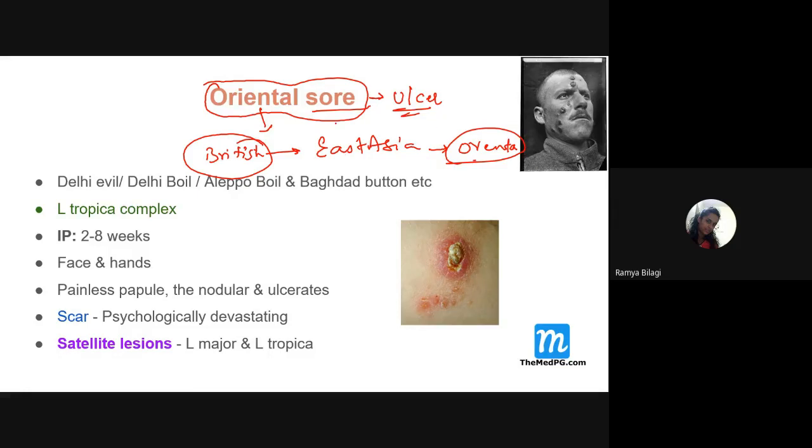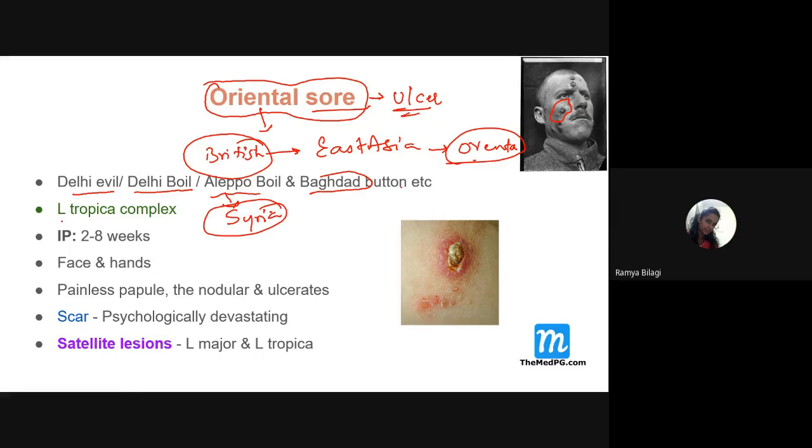Now in this East Asia, a lot of these cutaneous lesions were seen. That's why they are called oriental sores. They are also called Delhi boil or Aleppo boil. Why do you call it Aleppo? Again, it is a place in Syria. In that geographic region we see these lesions, and they look like a boil or like ulcers. These are all names given to the same cutaneous manifestation, linked to geographic association. So also the Baghdad button.